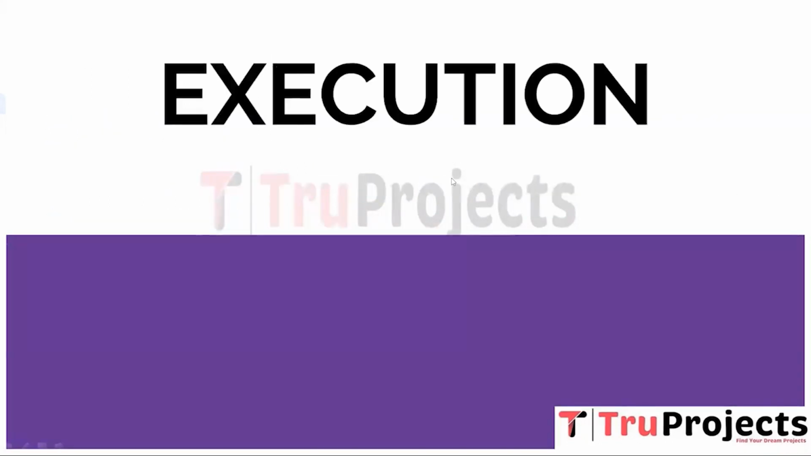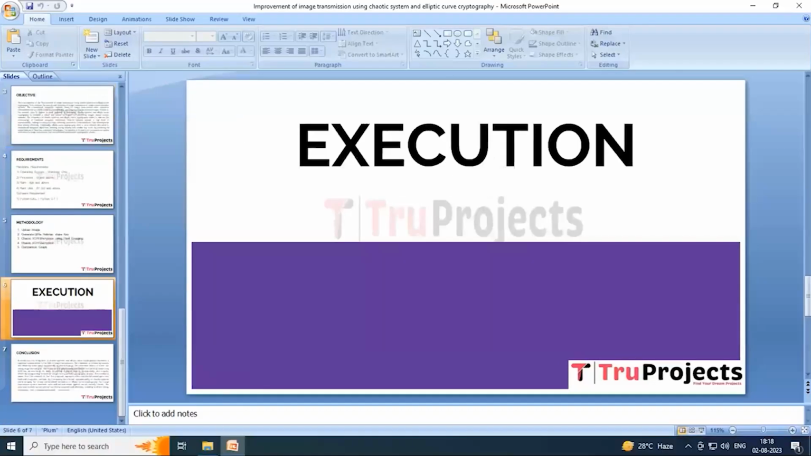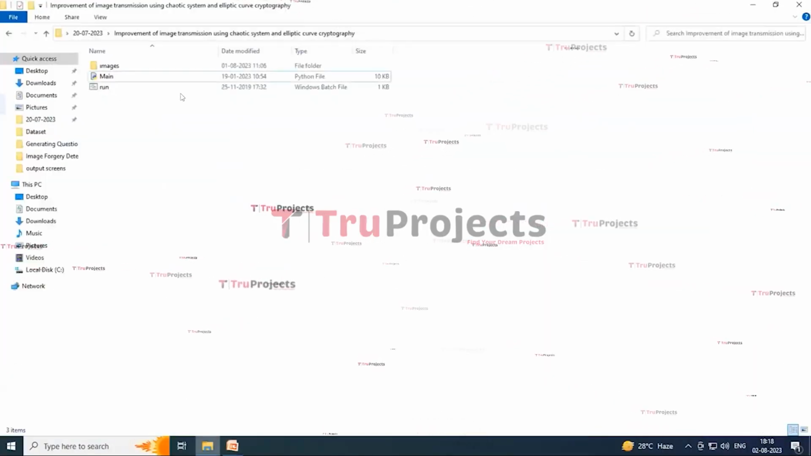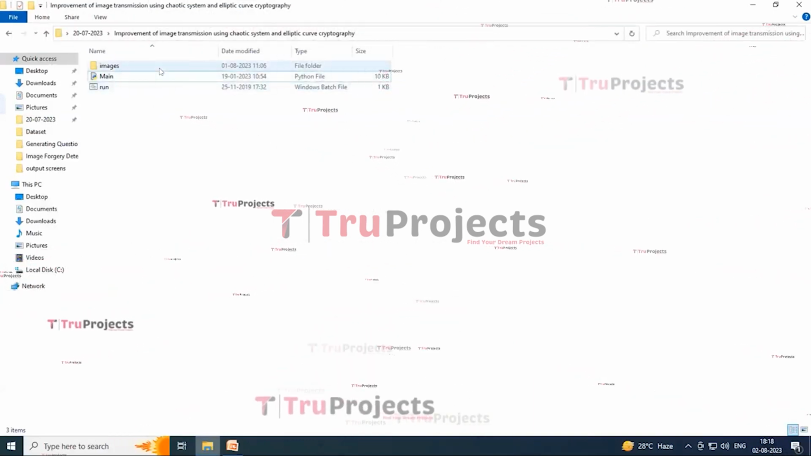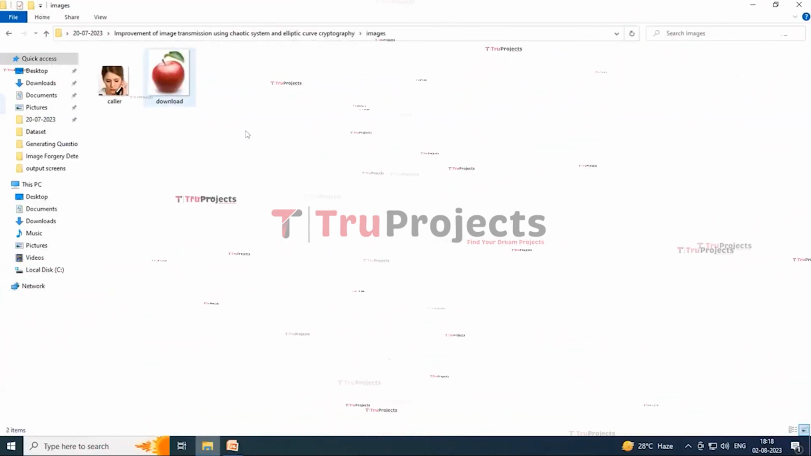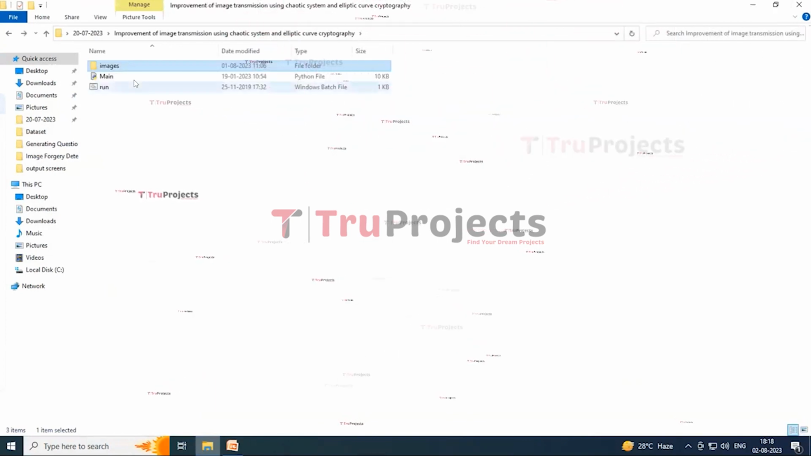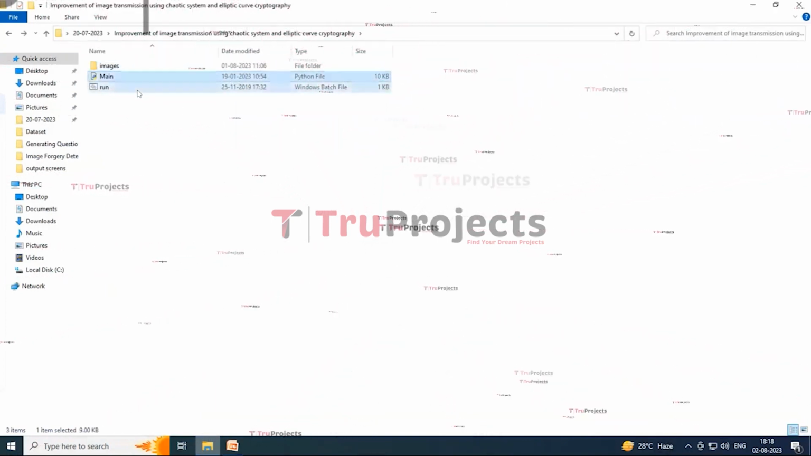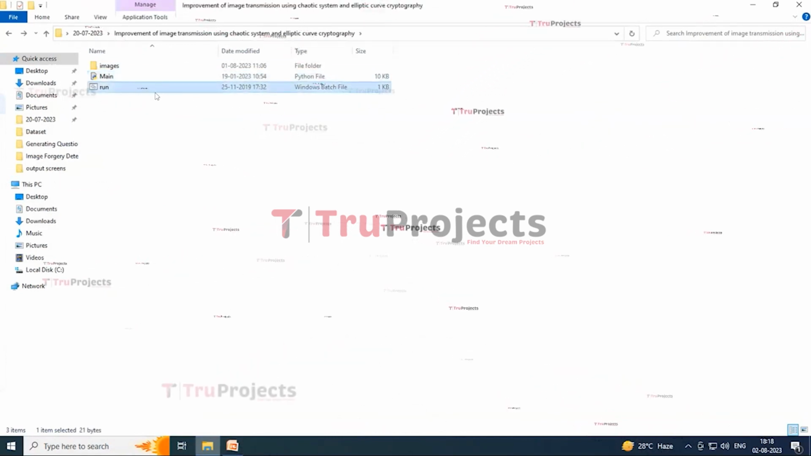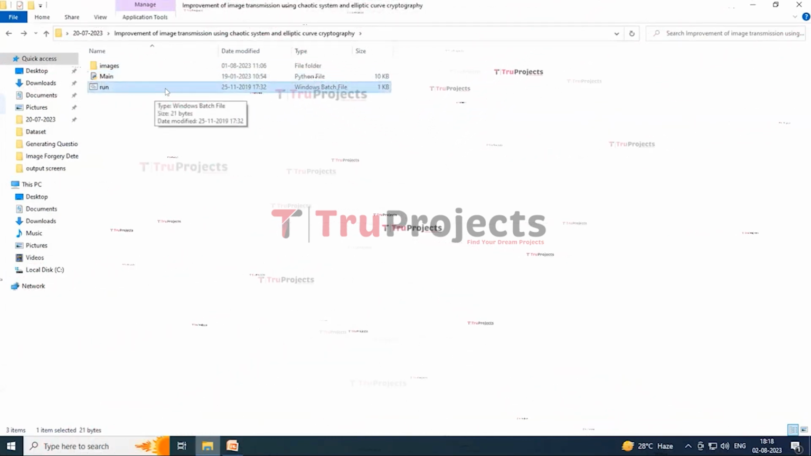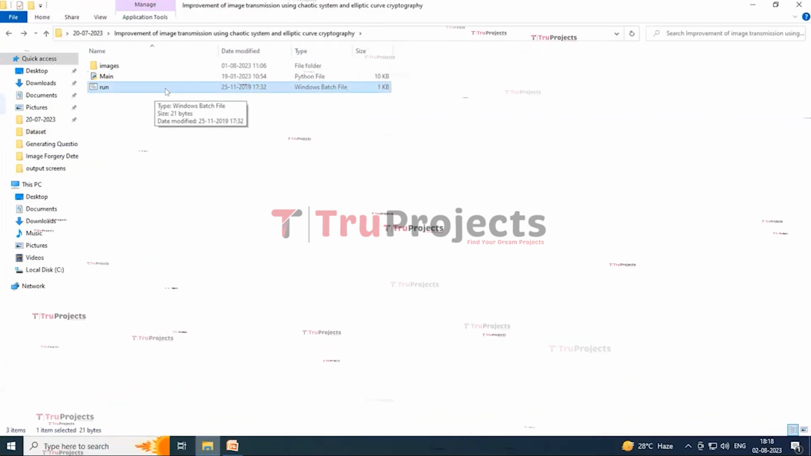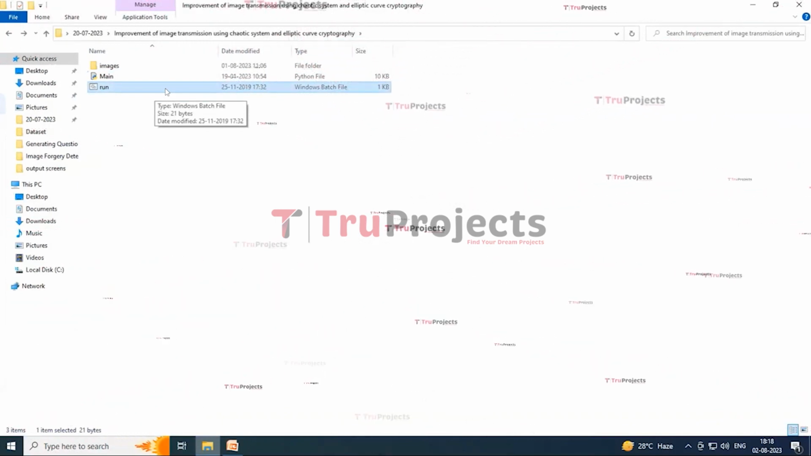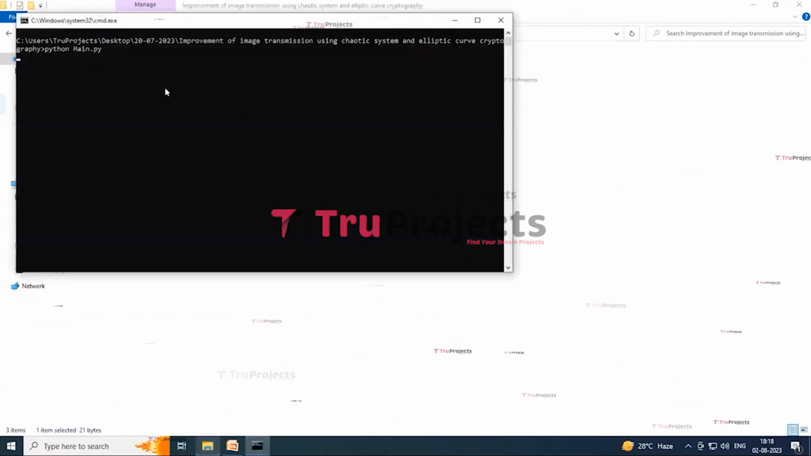So now coming to the execution part. To execute the project, first we need to open the code folder. Here we have a folder named images, which contains some images. And this is the Python file which contains the Python script. And this is the run.bat file. Instead of executing the program in the command line interface, we created a Windows bat file to execute the project. Now to run the project, double click on the run.bat file.